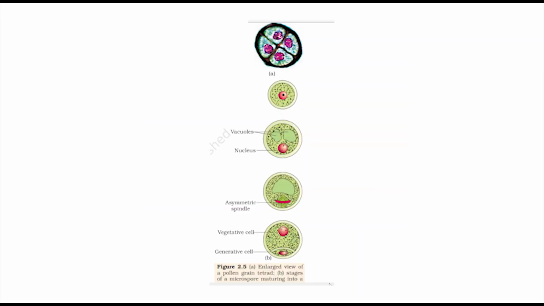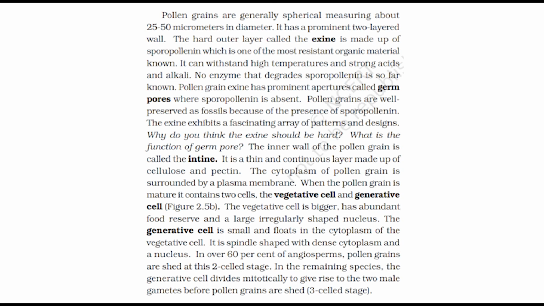The vegetative cell is bigger, has abundant food reserve, and a large irregularly shaped nucleus. The generative cell is small and floats in the cytoplasm of the vegetative cell. It is spindle-shaped with dense cytoplasm and a nucleus. In over 60% of angiosperms, pollen grains are shed at this 2-celled stage. In the remaining species, the generative cell divides mitotically to give rise to the 2 male gametes before pollen grains are shed, 3-celled stage.